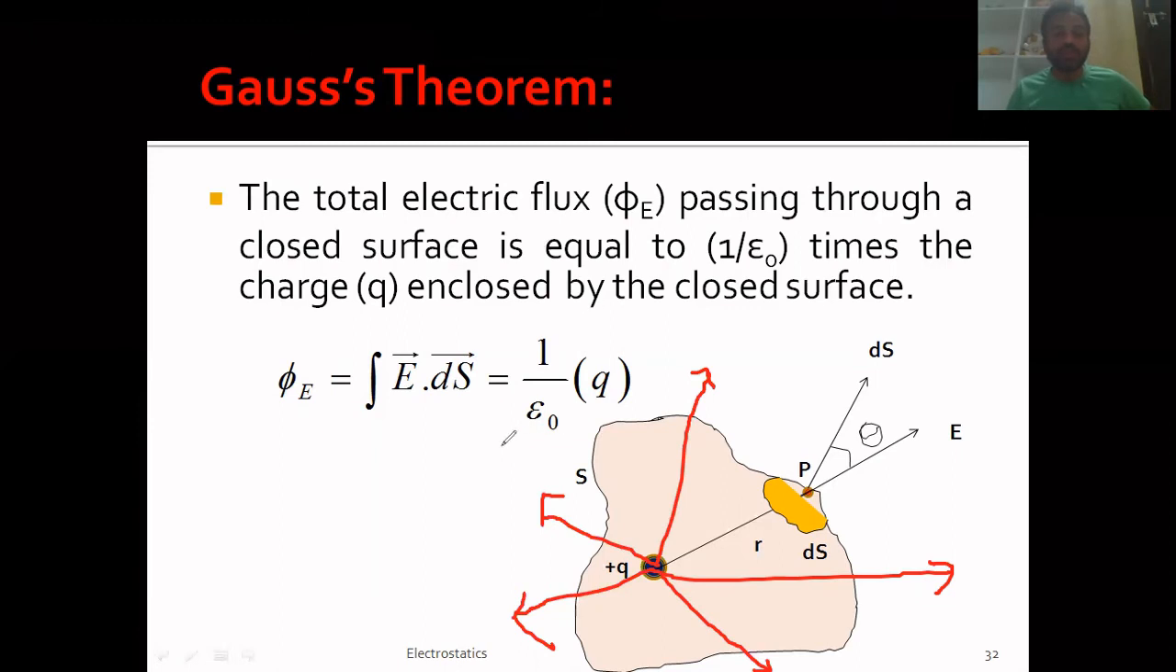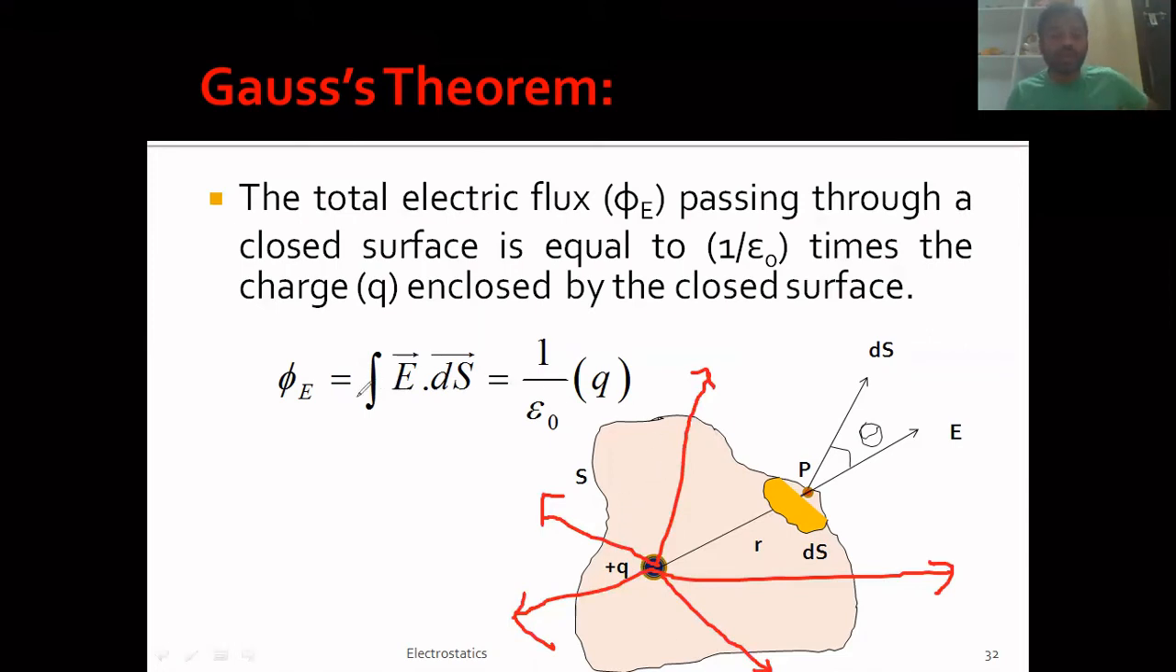Okay, so now let us try to prove this Gauss theorem. What is Gauss theorem? The total number of lines of force, or total electric flux passing through a closed surface, will be equal to 1 by epsilon 0 times the charge enclosed by it. So this is the statement.